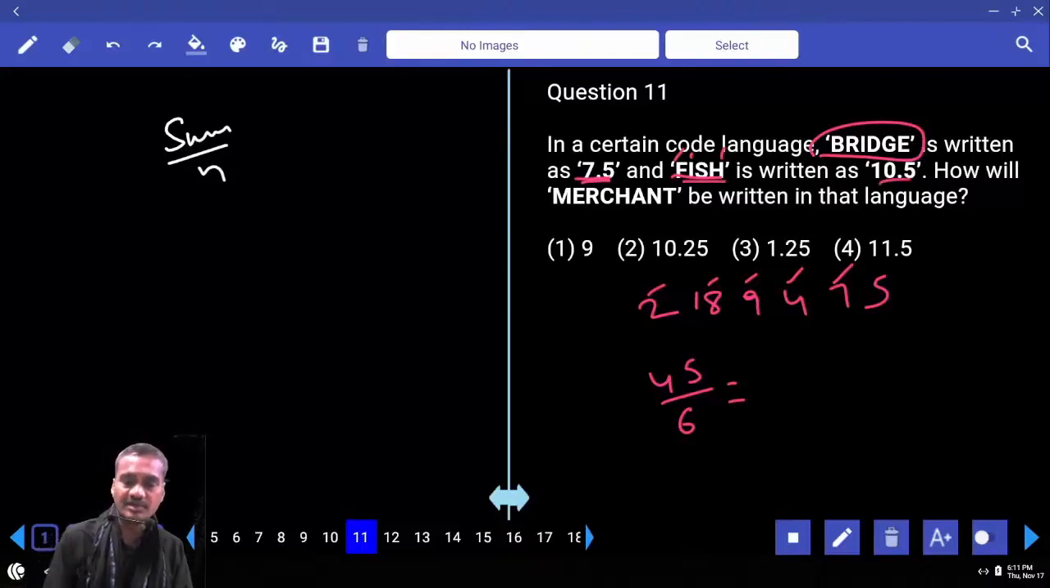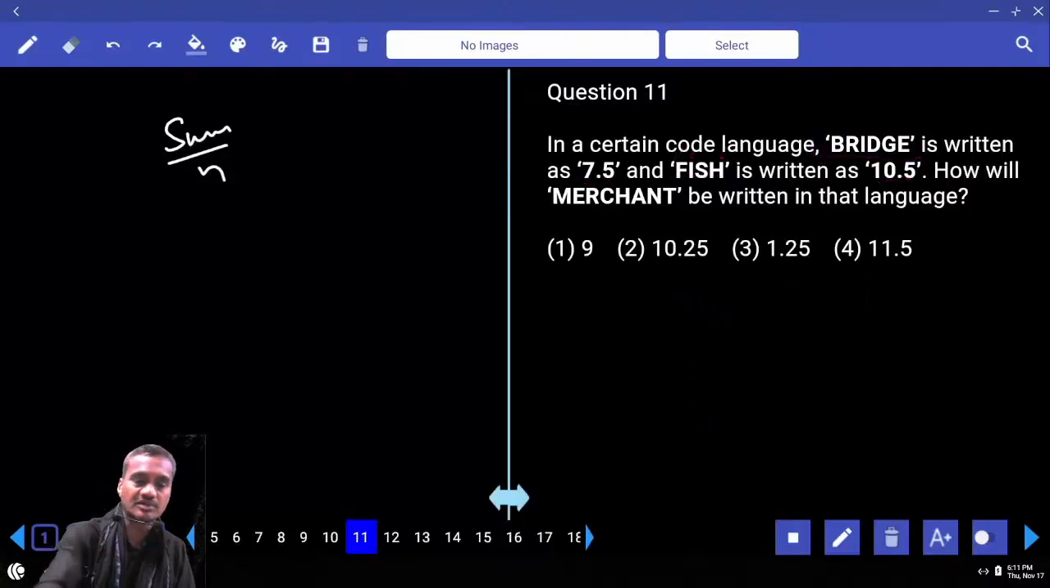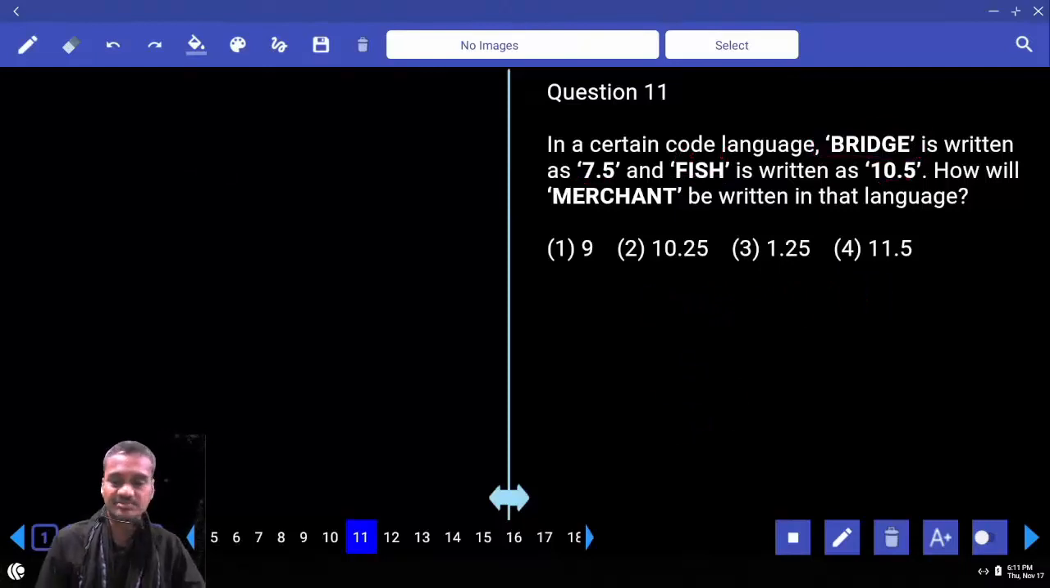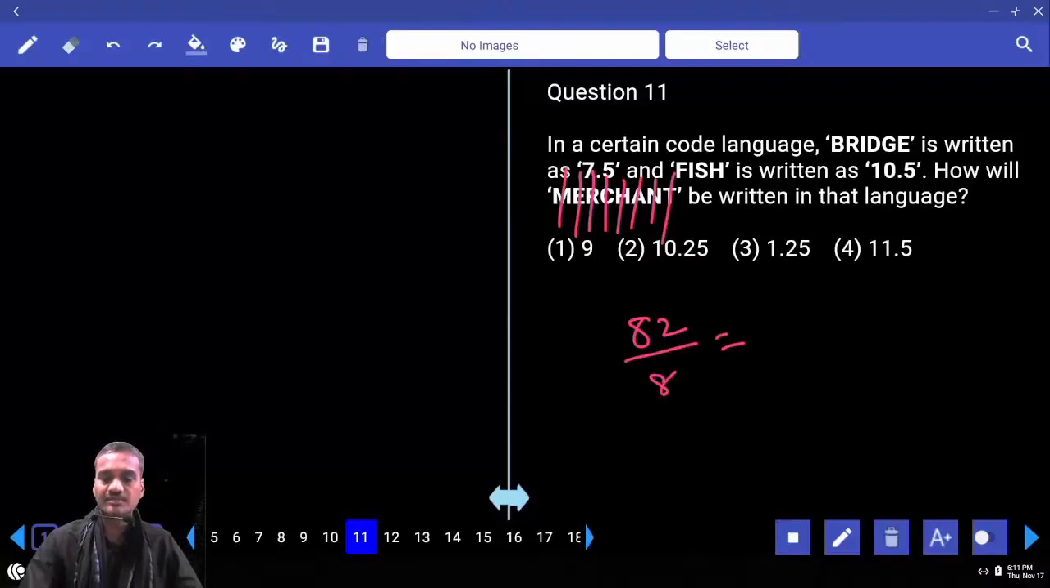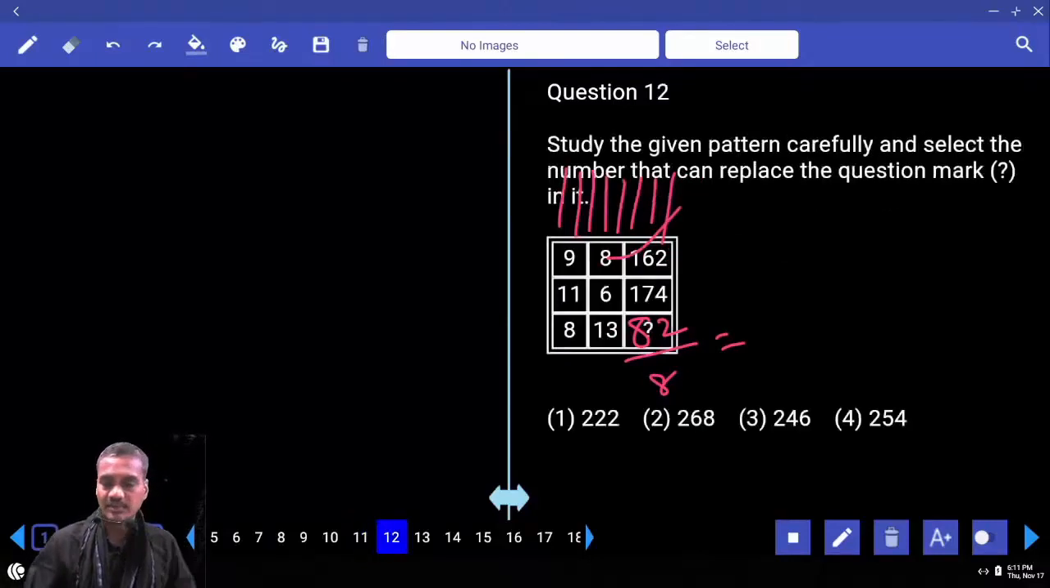And in the same way merchant. Now you need to find out the code for this merchant. Tell me, how much does it come to? And 13 plus 5, 18, 18 plus 18, 36, 36 plus 3, 39, plus 8, 47, 47, 48, 48, plus 20, 68, 68 plus 14, 82. 82, how many letters are there? 4, 5, 6, 7, 8. 82 divided by 8, and 10.25, choice 2. Done? Question number 11. Then 12th one.